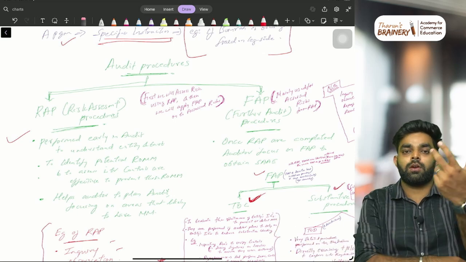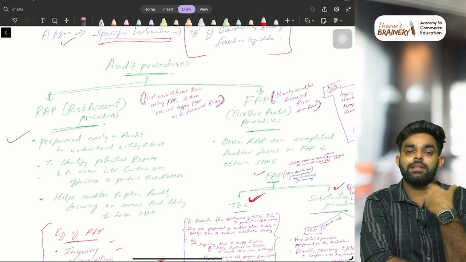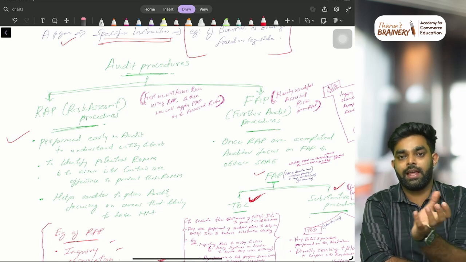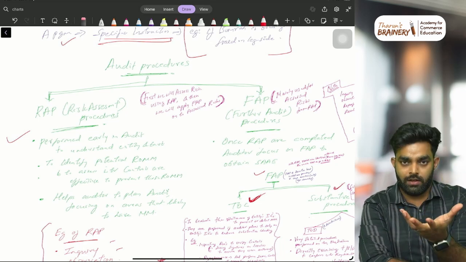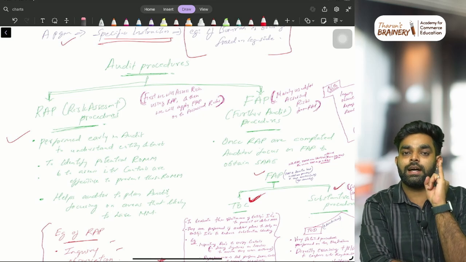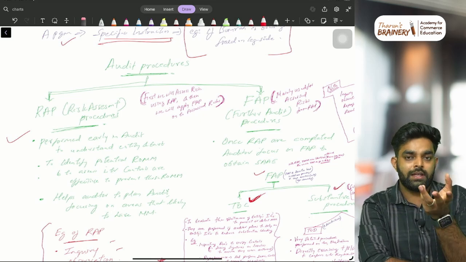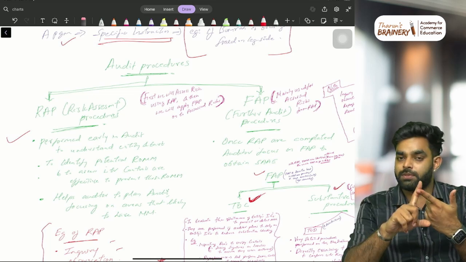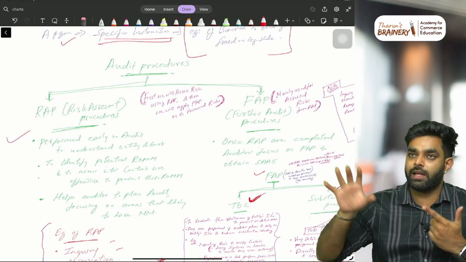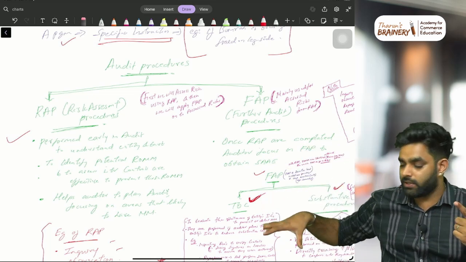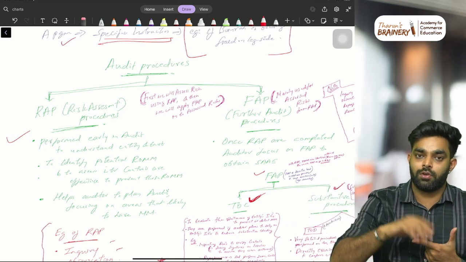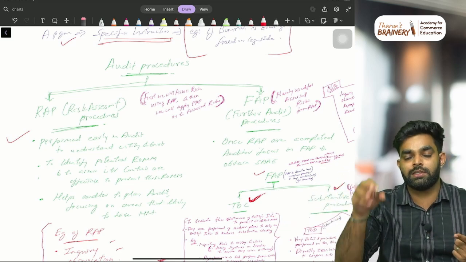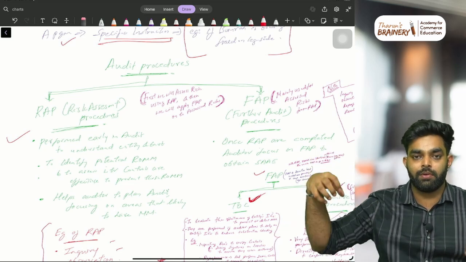So he'll spend 1 or 2 days like this. He will analyze all these things, all the risky areas where there is a chance of fraud or error. That is what we call a risk assessment procedure. And he uses basically 3-4 procedures for this. First is inquiry, by talking to people. Next is observation. He went to check the entire company. There he noticed the stock was kept, but CCTV was not there, or any other internal control. Internal control means something that is kept by the company to prevent any fraud or error.